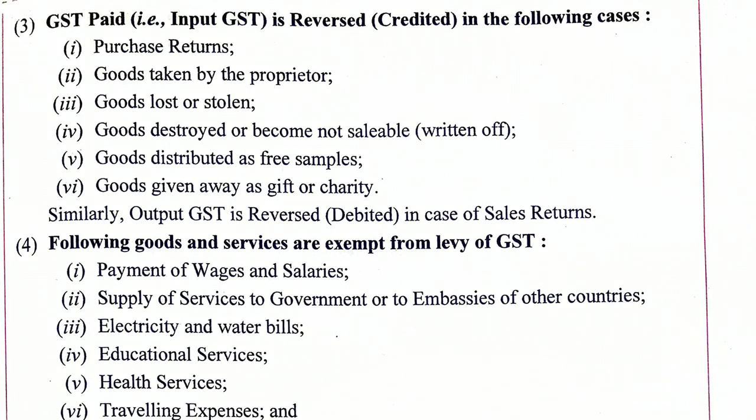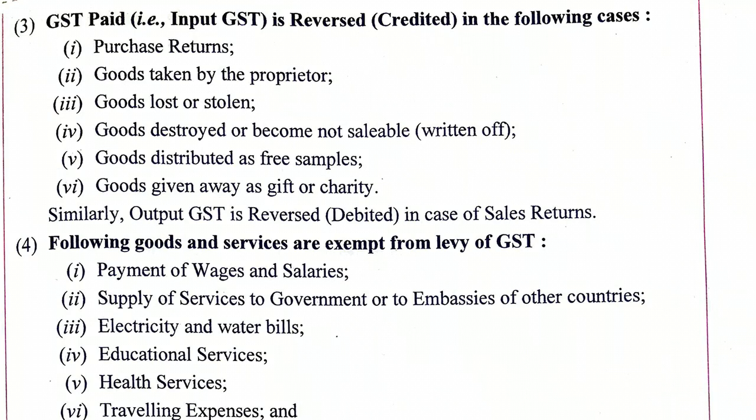Goods lost or stolen. Now goods are lost and thus the goods which were earlier purchased for sale now will not be sold. So what will happen? We have to credit the GST earlier we have debited. Similarly, goods destroyed or not sellable, goods distributed as free samples, goods given away as charity or gift, these things will not be sold and neither any GST will be collected, so that amount will be credited.